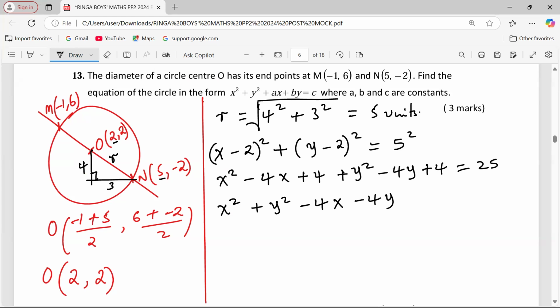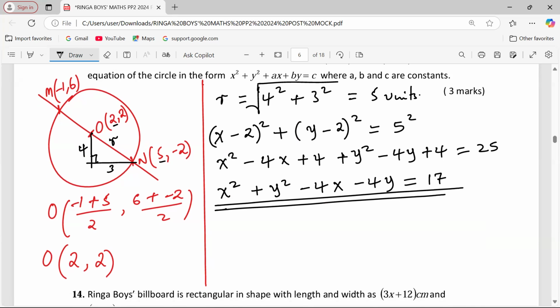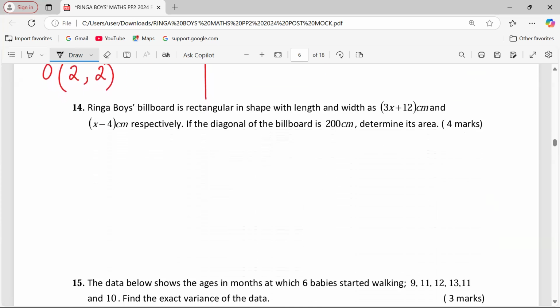Then now the constants should be taken to the other side. Taking the constants to the other side to be 25, we subtract 4 and we subtract the other 4, such that we have 17 on this side. So now we have the equation of this circle, and the equation has been given in the format according to the instructions. So we have the equation of the circle.